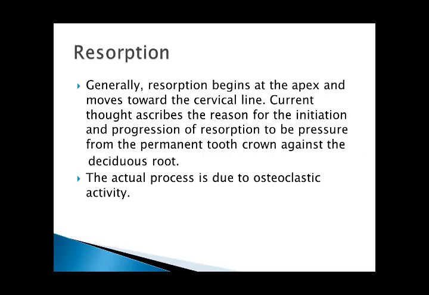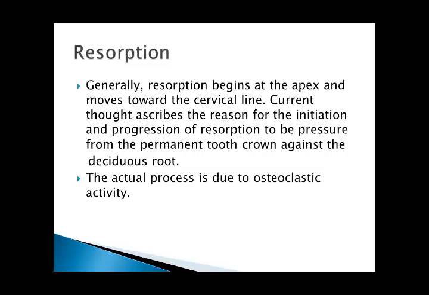Generally, resorption begins at the apex and moves toward the cervical line. One theory ascribes the reason for the initiation and progression of the resorption to be pressure from the permanent tooth pushing down against the deciduous tooth. The actual process is due to osteoclastic activity.